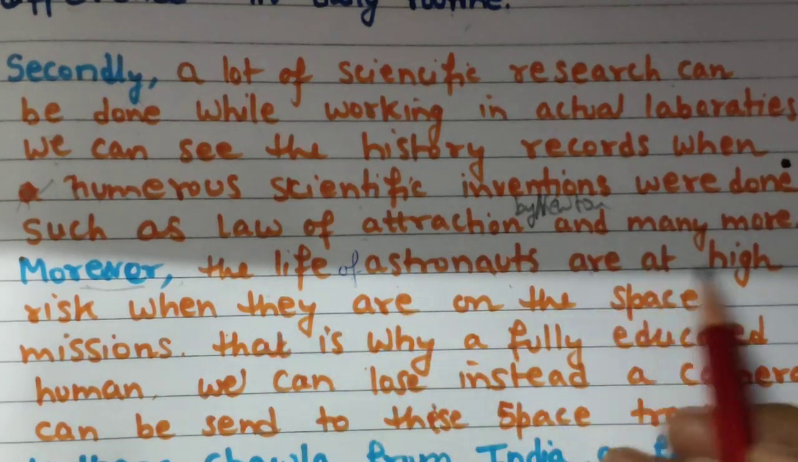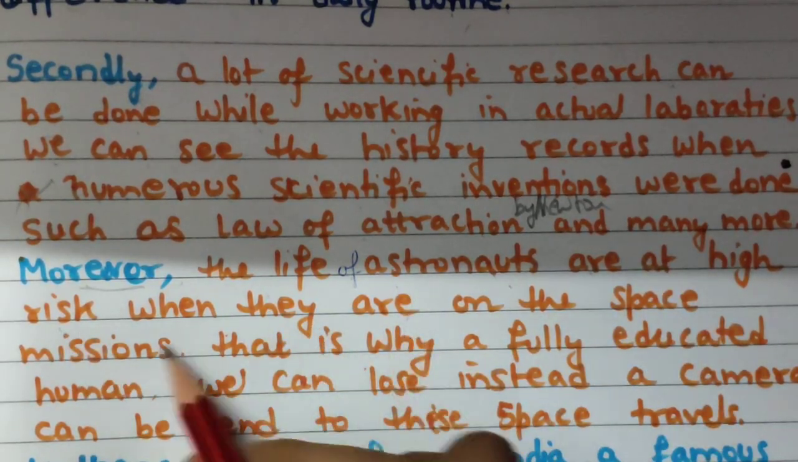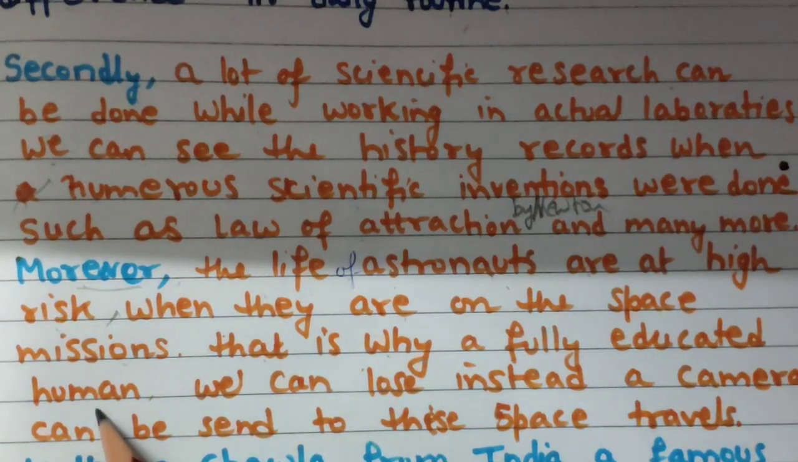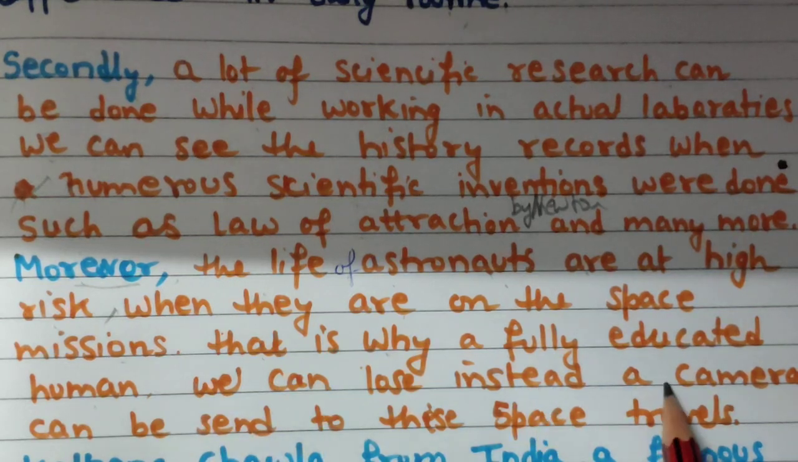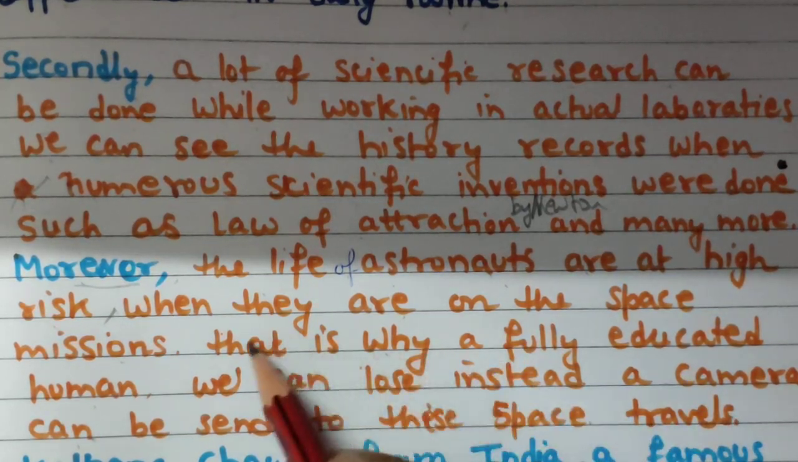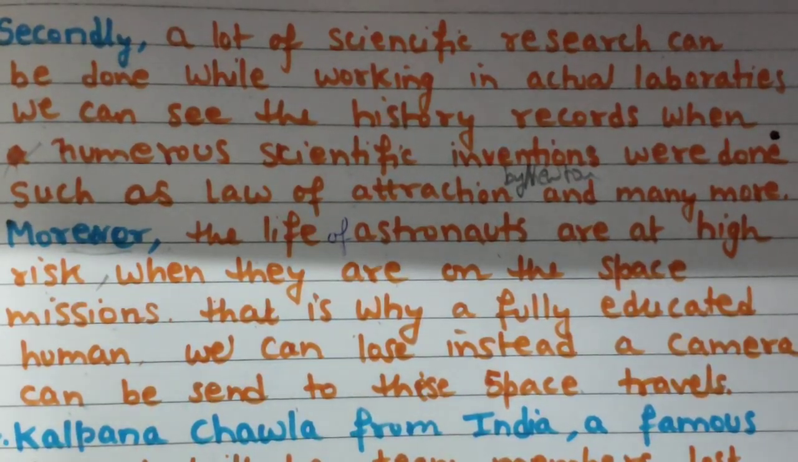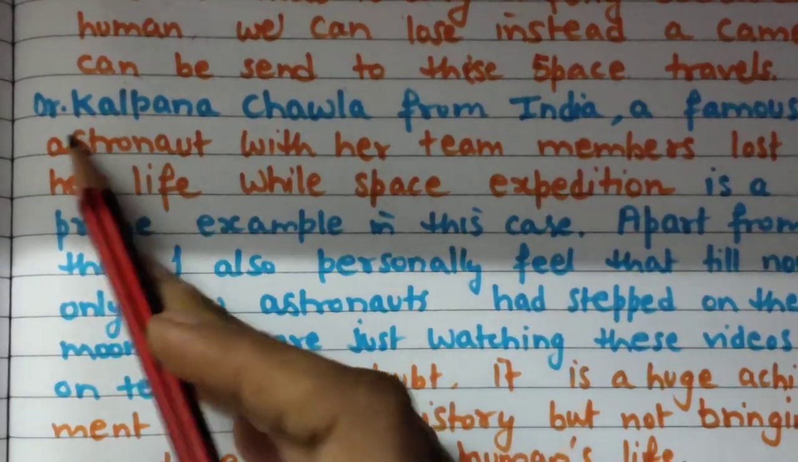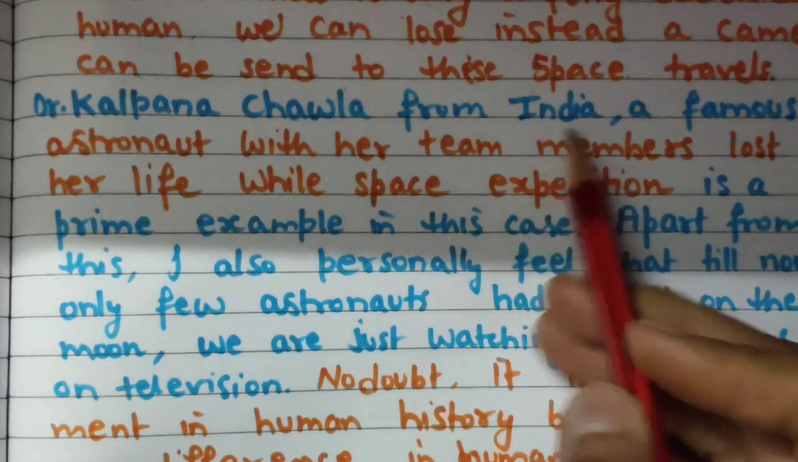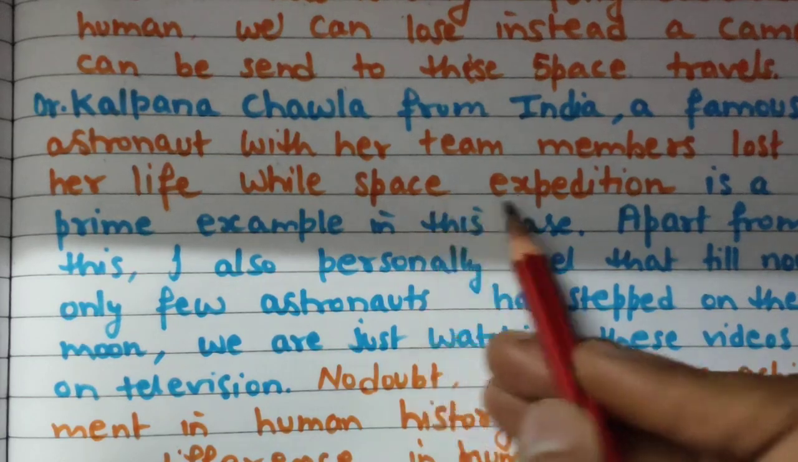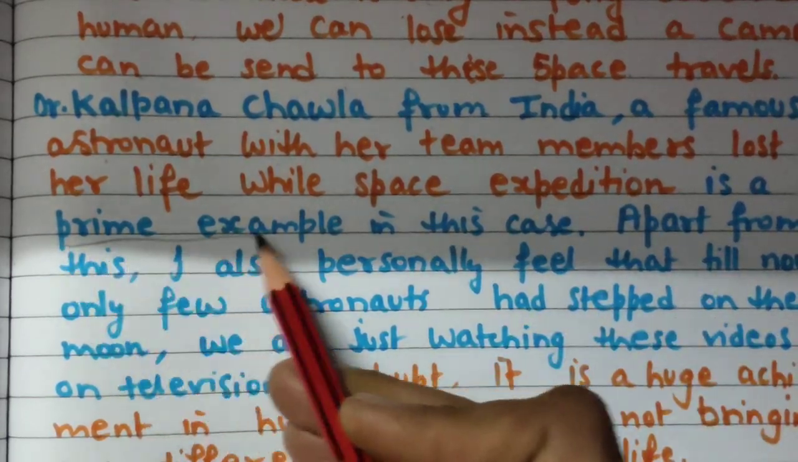The lives of astronauts are at high risk when they are on space missions. That is why we can lose a fully educated human. Instead, a camera can be sent on these space travels. So instead of human beings, we can send cameras also. Now you can see my example. Dr. Kalpana Chawla from India, a famous astronaut, lost her life with her team members during a space expedition, which is a prime example in this case.